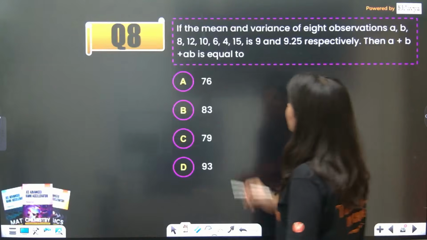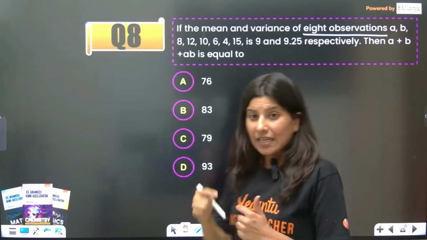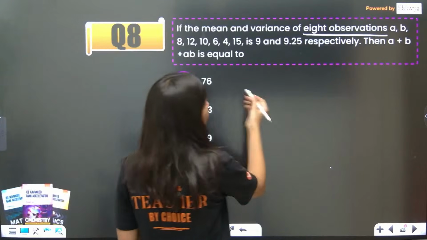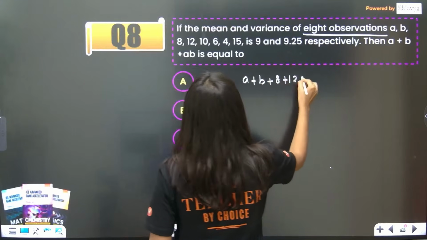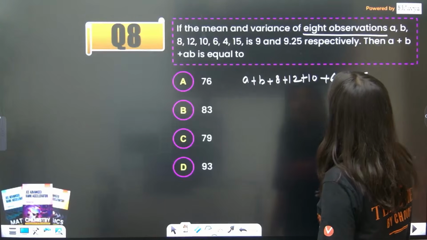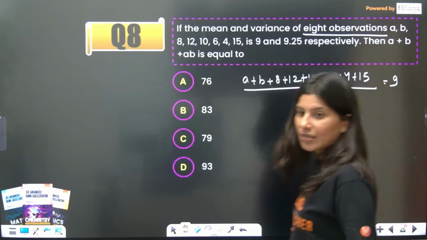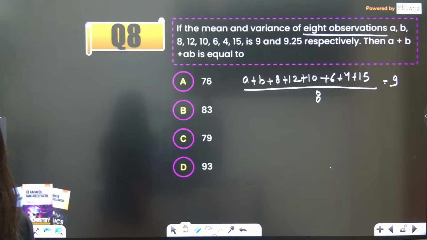If the mean and the variance of 8 observations. So there are 8 observations. Mean is given as 9. So that is the sum A plus B plus 8 plus 12 plus 10 plus 6 plus 4 plus 15, upon 8, is given as 9.